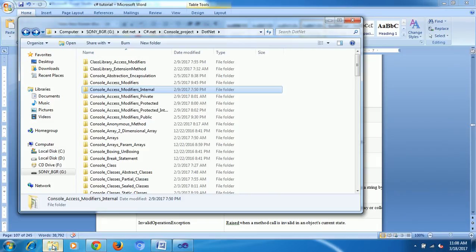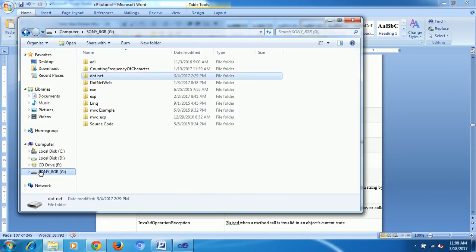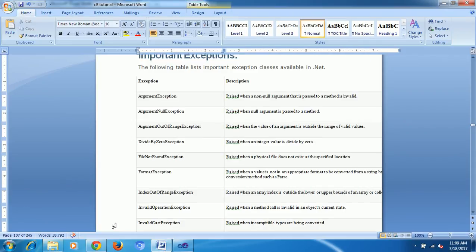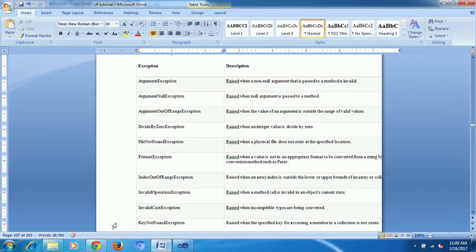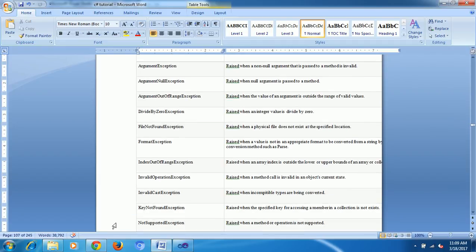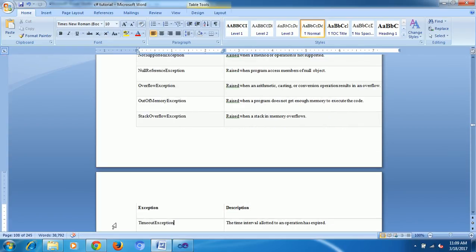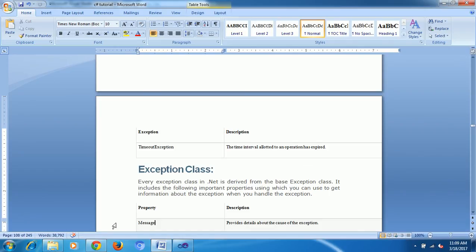Now if I go to my Sony 8 GB drive, I can access my data directly, no problem. But if I want to access the data programmatically and the file does not exist, that is one type of exception. There are also out of range exception, invalid operation, invalid cast, key not found, not supported exception, null reference, overflow, and so many different exception classes.